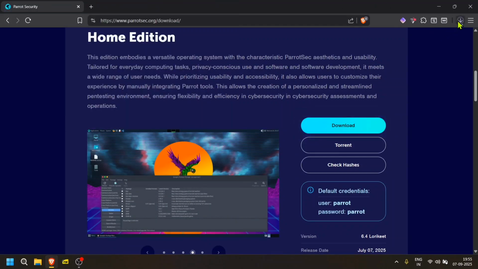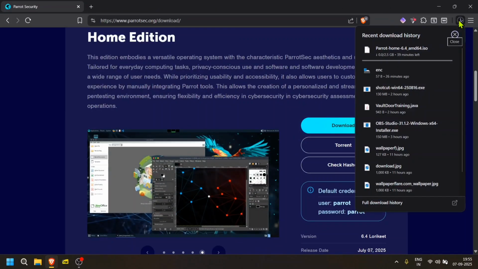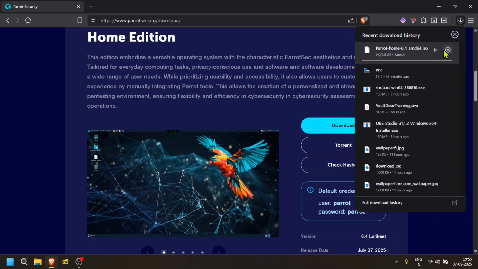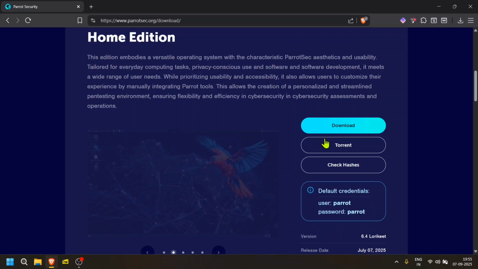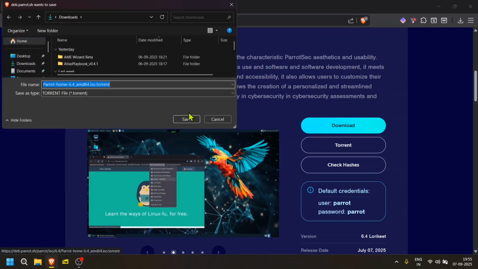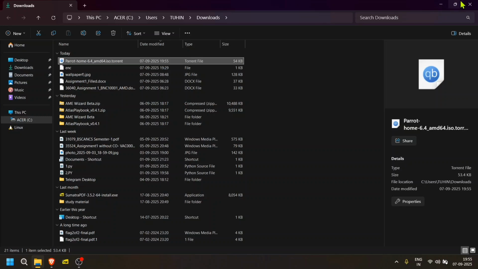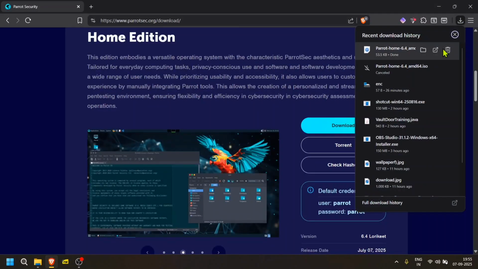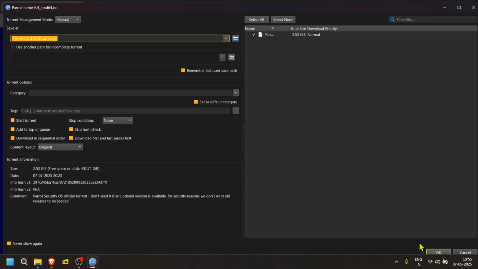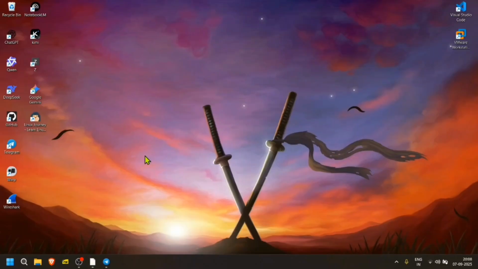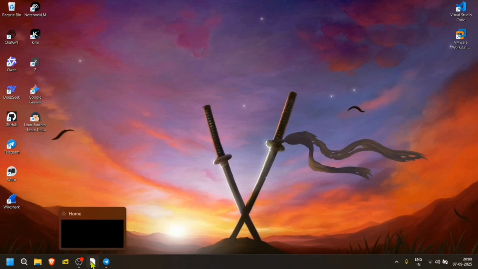Okay, the speed is very slow, so I will download it from torrent. So the downloading is completed.